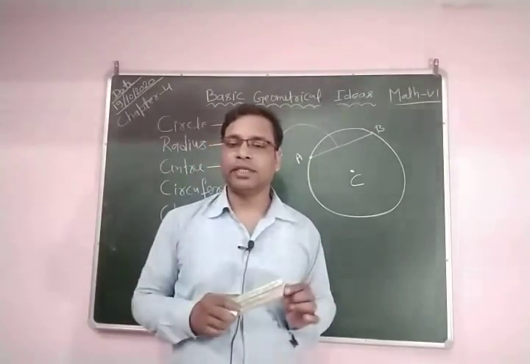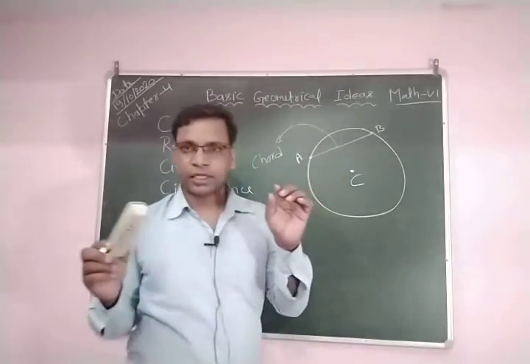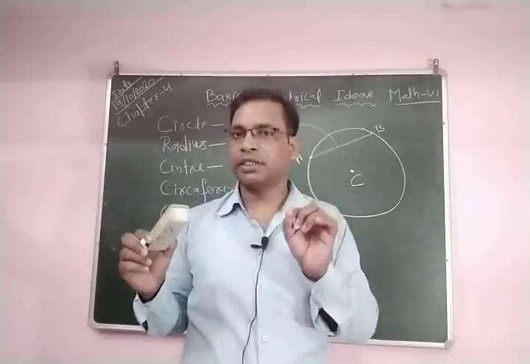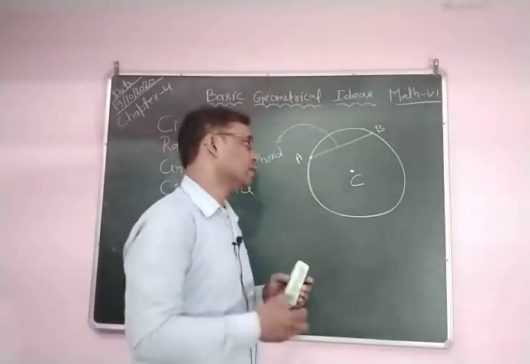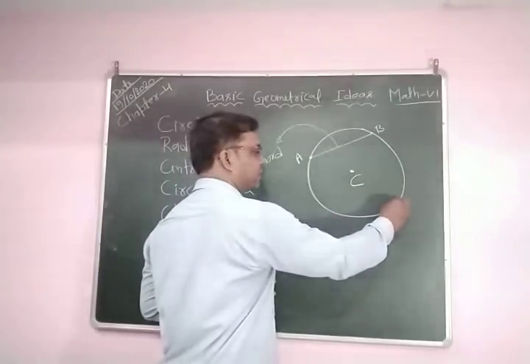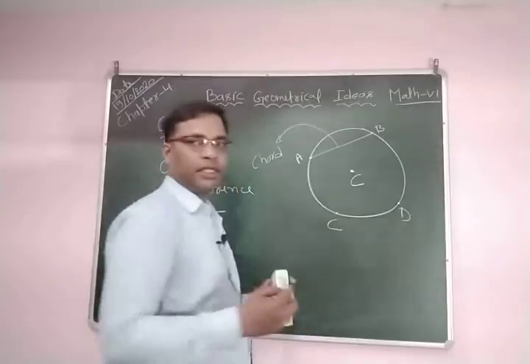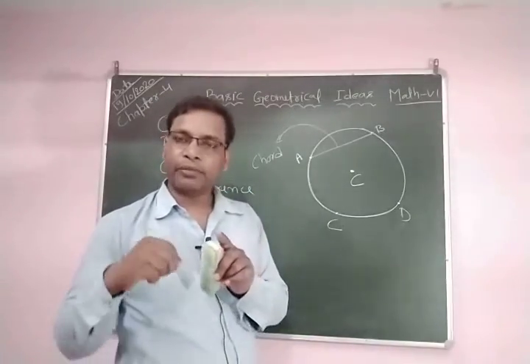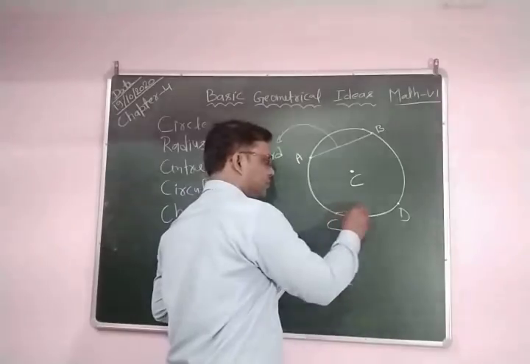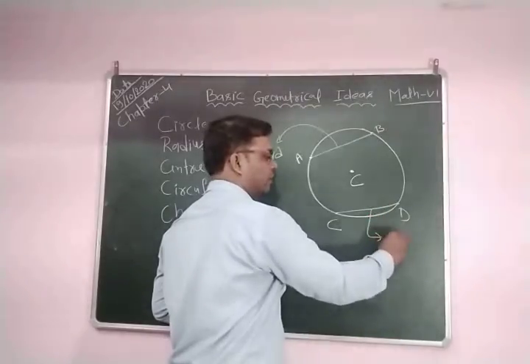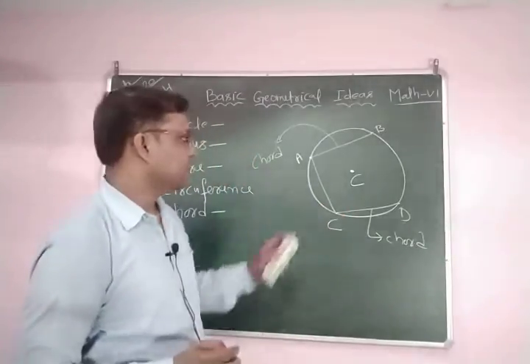A chord is a line segment joining any 2 points of the circumference of the circle. Also you can join this. Suppose you take point C and point D on the circumference. If you join any 2 points on the circumference of the circle, this is called a chord. So CD is also a chord, and if you join AC, AC is also a chord.